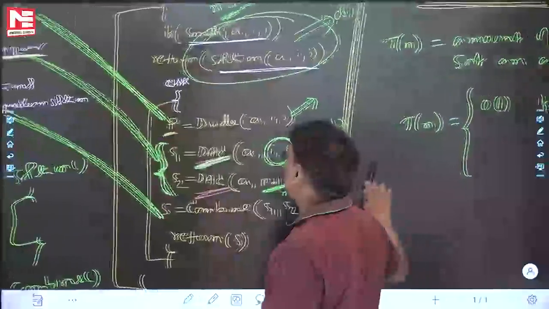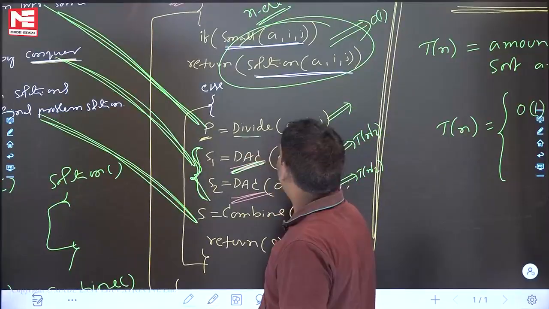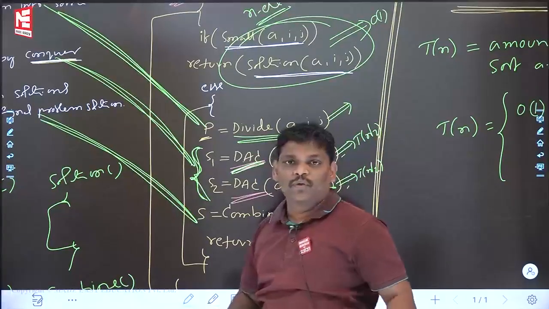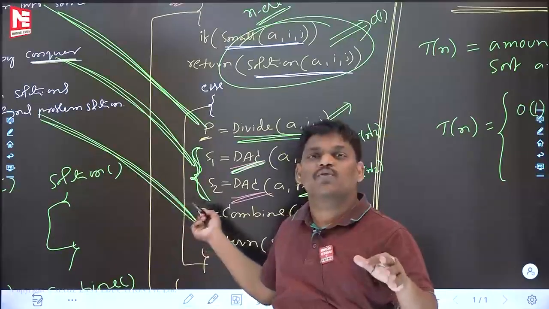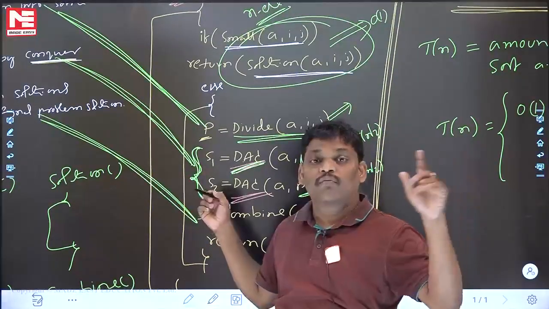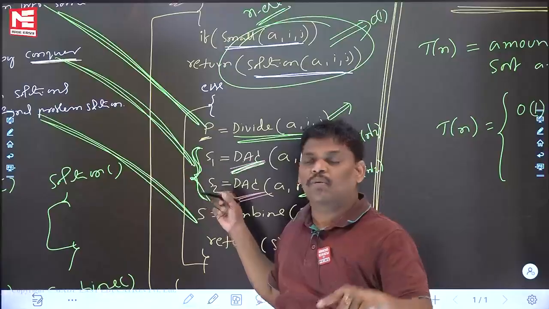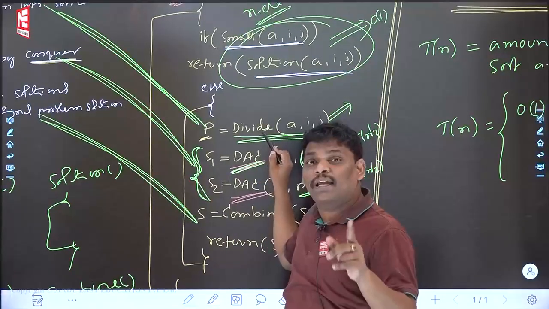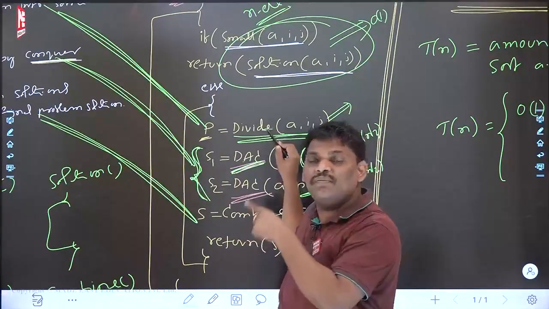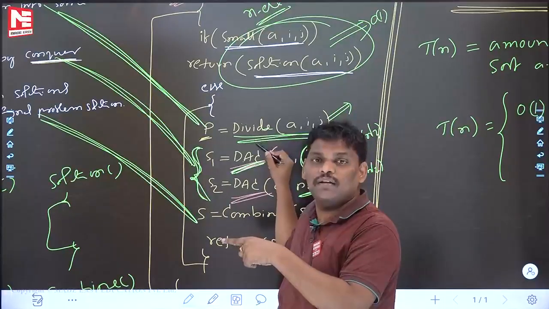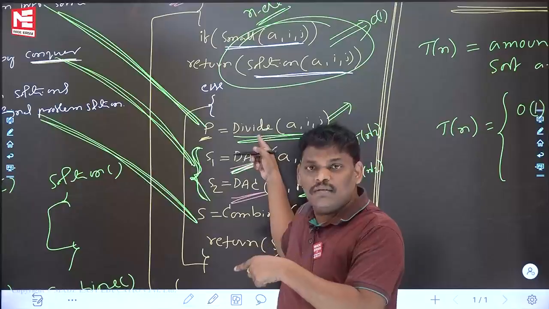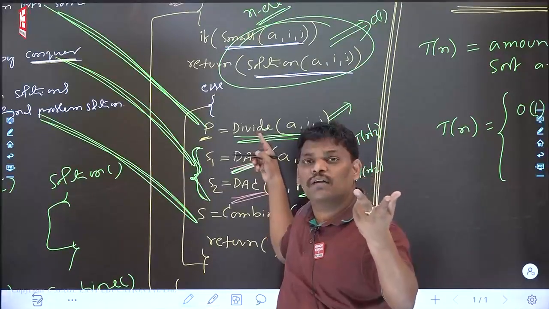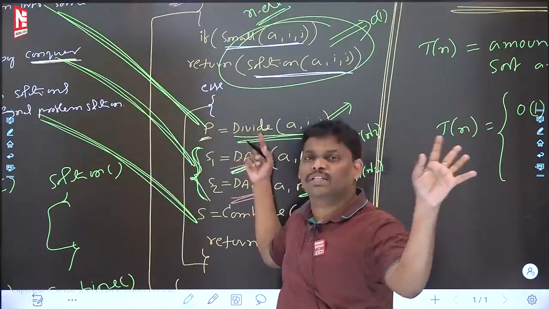Now let me ask you one small question. Divide algorithm time complexity, how much? You have to divide, afterwards conquer, afterwards combine. Conquer is okay because of recursion, we have already done it. What about divide? Try to remember. Is this divide a normal line or a function call? If it is a normal line, nothing is there, constant.